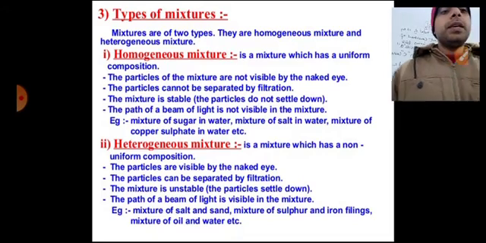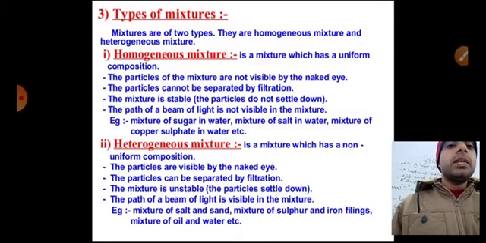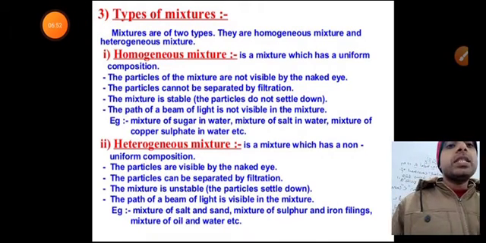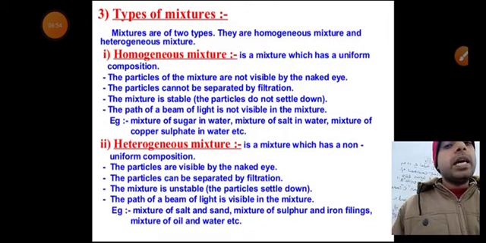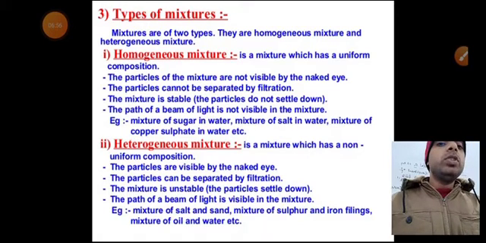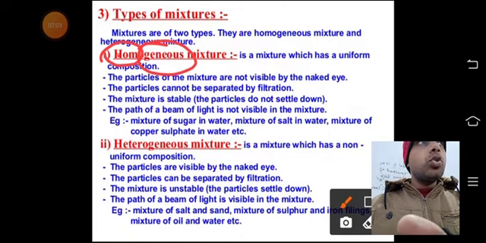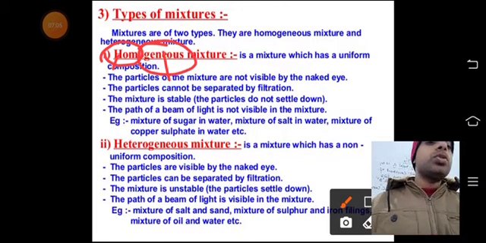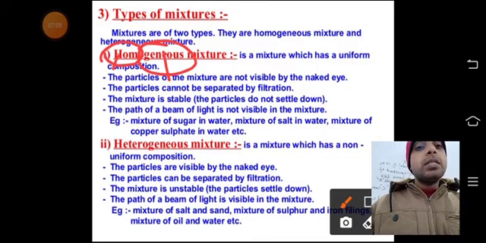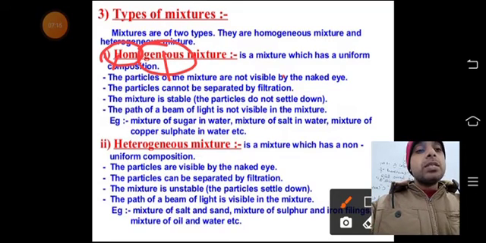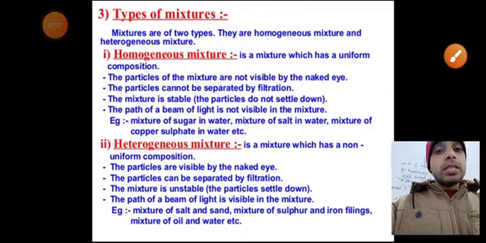Here are the types of mixtures. There are various types of mixtures. Mixtures are of two types. First one is homogeneous mixture, and second one is heterogeneous mixture. Here you can see the homogeneous mixture. Homogeneous, homo plus geneous. Homo means same and geneous means throughout. So that means same, and we can also write uniform. Okay now, uniform composition.